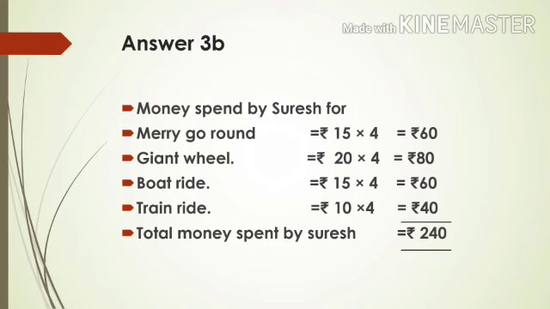So merry-go-round 15 into 4, 60 rupees. Giant wheel for one person it is 20 rupees. So multiply by 4 you are getting 80 rupees. For boat ride one person it is 15. So for 4 persons, if you multiply, you're getting 60 rupees. For train ride, 1 person, it is 10 rupees. If you multiply, you're getting 40. So if you add everything, that will give you the total amount spent by Suresh, which is rupees 240.